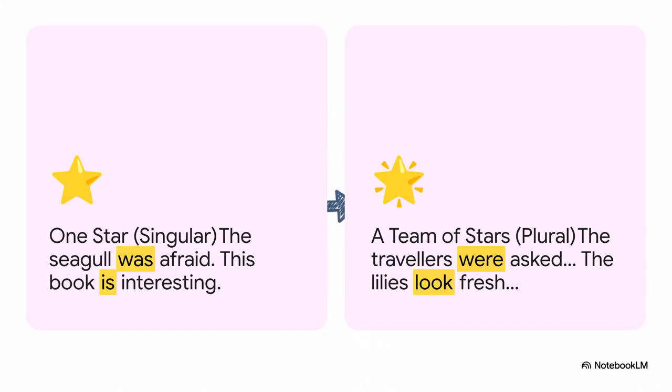Check this out. See how it works? One seagull was afraid, but many travelers were asked. One book is interesting, but many lilies look fresh. See how that action word changes? The subject is totally the boss, and the verb always, always has to listen.